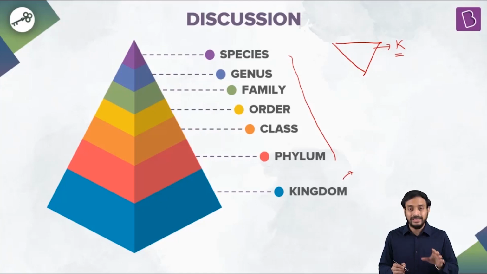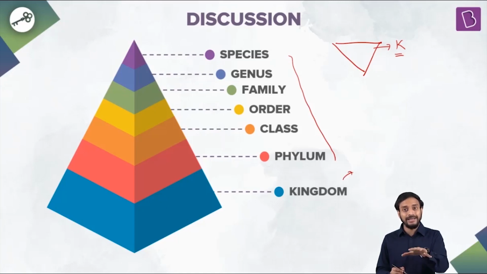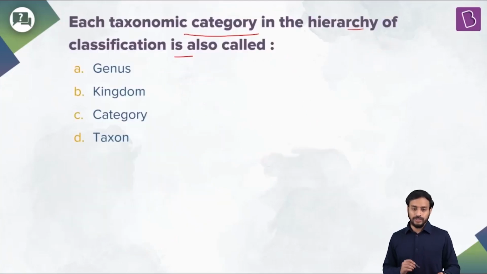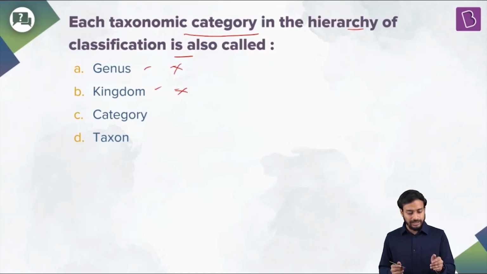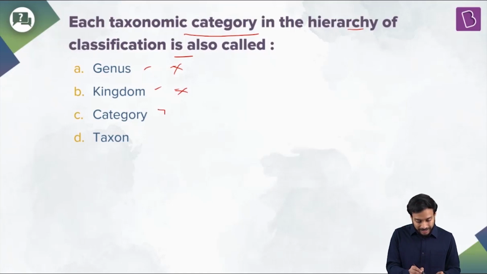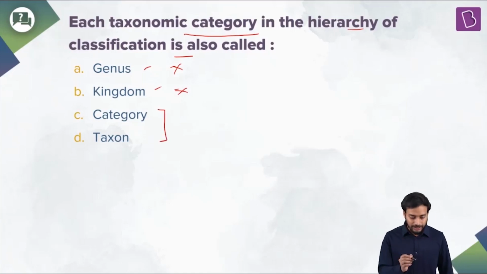For example, kingdom includes kingdom Animalia, Plantae. So these are taxons. Fine. Now come back to the question. Genus, kingdom, these are ranks. These are some names of the ranks. So it's not correct. So taxonomic category is not also called genus or kingdom. Now the answer would be between category and taxon. Which one is the right one? Now see, taxonomic category is called taxonomic category. It is also synonymously at times referred to as the taxon. Option D is the correct answer.